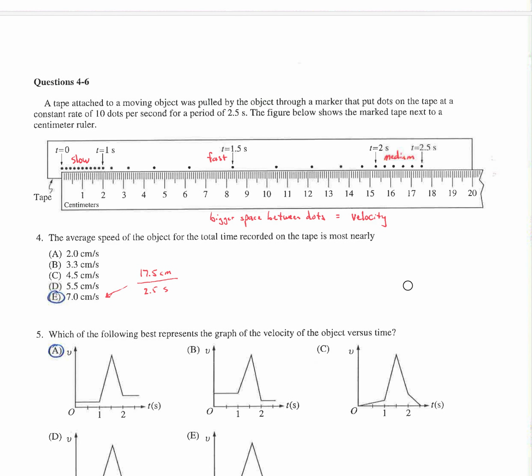Okay, this is showing you an over-time kind of dot graph of what's happening here. And so the object is going dot, dot, dot, dot, dot. It's going really slow here at a constant speed. Then you can see the dots are separating, and so you're going faster. Then you're going to be slowing down, and then you're going at a constant medium speed. Medium speed because the separation here is bigger than the separation here. The average speed for the whole thing, well, that's just the entire distance divided by the entire time. Remember, average is just that entire interval, delta x over delta t.